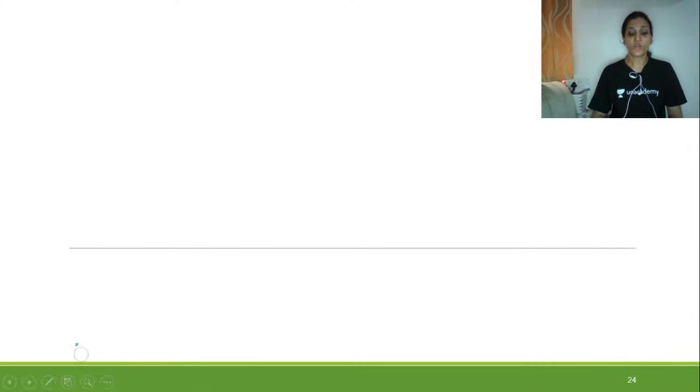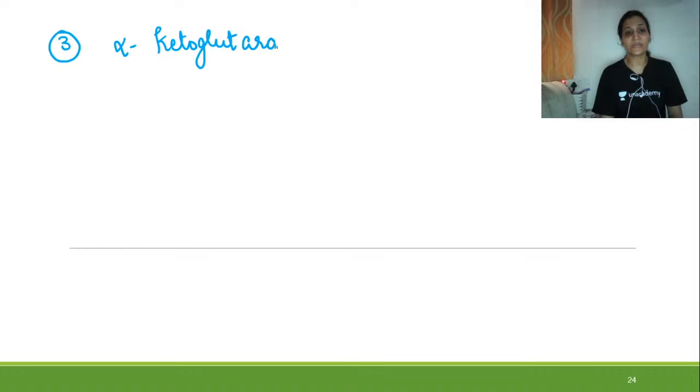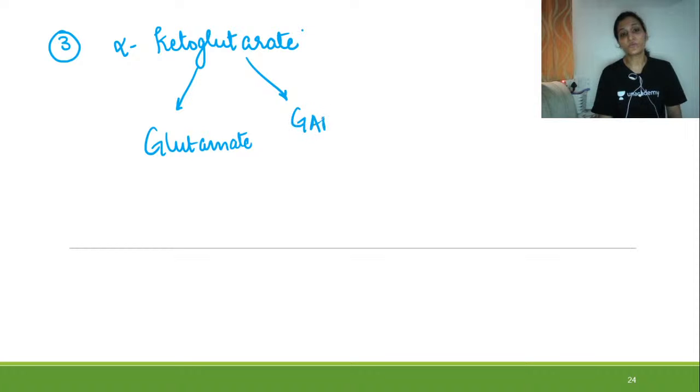Now moving ahead, talking about the third anabolic role of Krebs cycle. Alpha ketoglutarate is required for formation of glutamate and GABA. So alpha ketoglutarate is required for synthesis of non-essential amino acids.